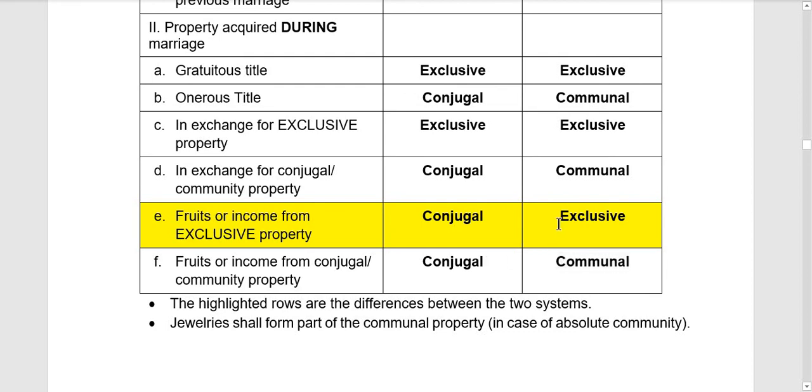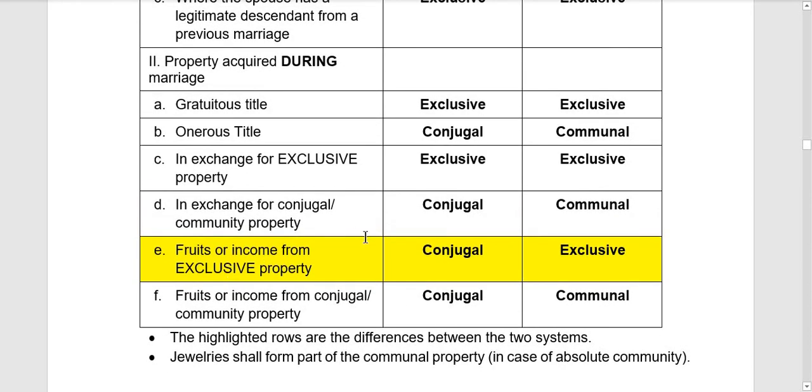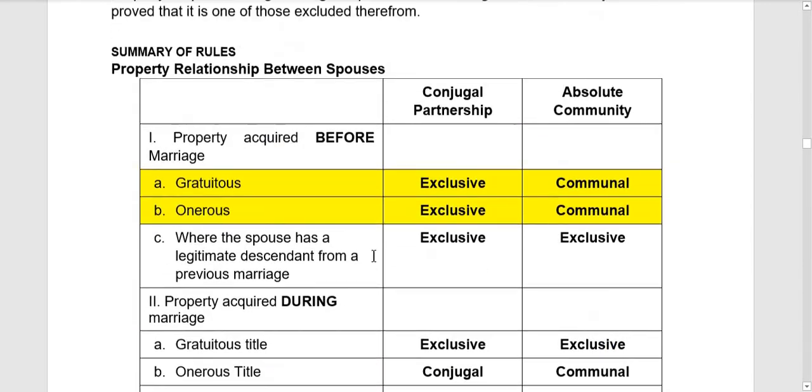Pero under absolute community of properties na property regime, the fruit follows the principal. Kapag yung fruit is from a community property, magiging communal property din nila yun. Kapag yung fruit naman is from the exclusive property of the spouse, then magiging exclusive property ng spouse yung fruit na yun. So the highlighted rows are the differences between the two systems. Ito lang yung magiging difference nila. Yung mga naka-highlighted na rows.